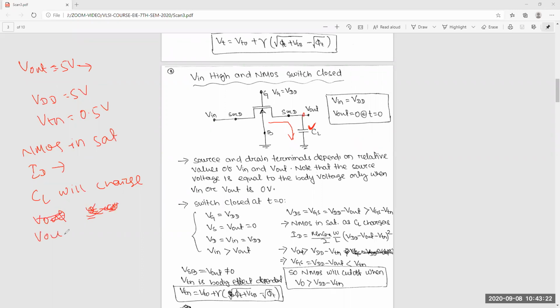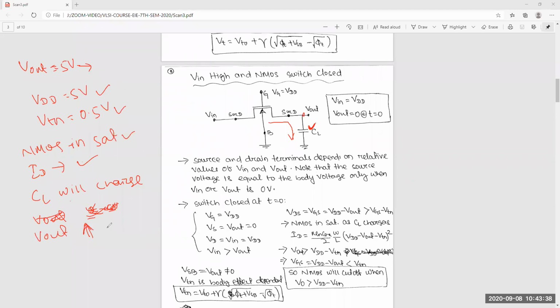V out will increase. Got this point? Everything I have mentioned: VDD 5 volts, VTN 0.5 volts, NMOS in saturation, ID is flowing, CL is charging, V out increasing.